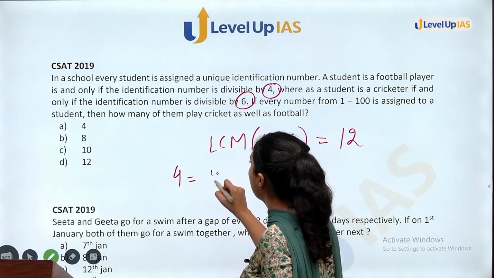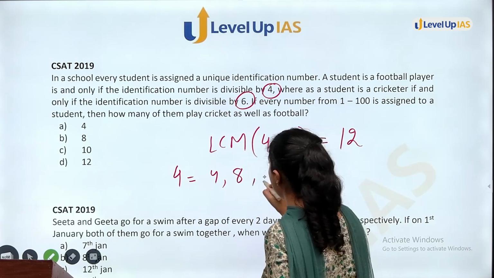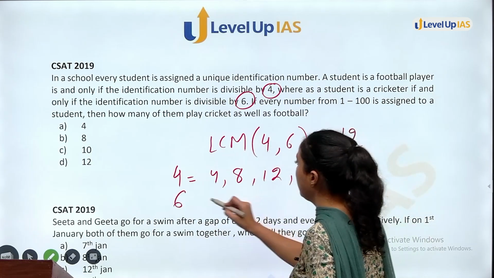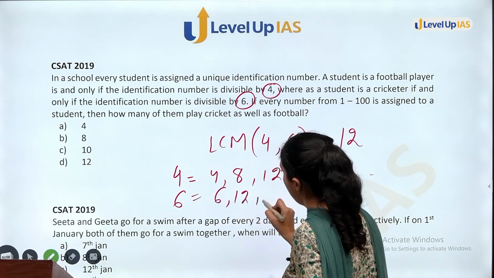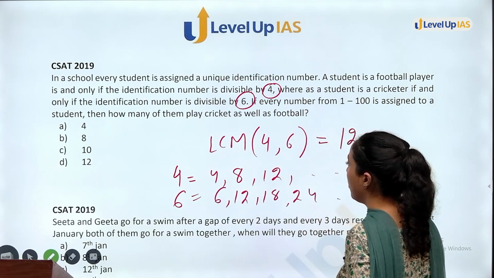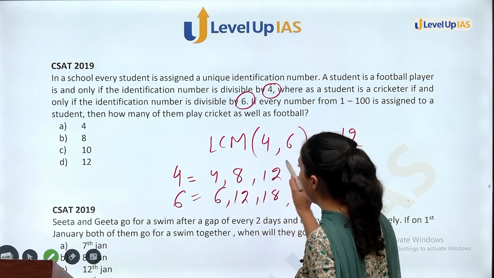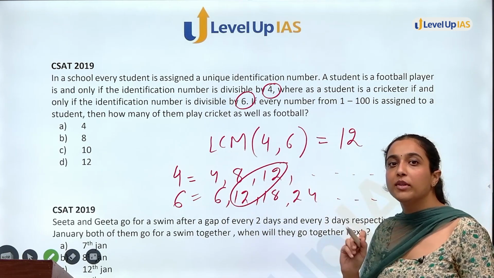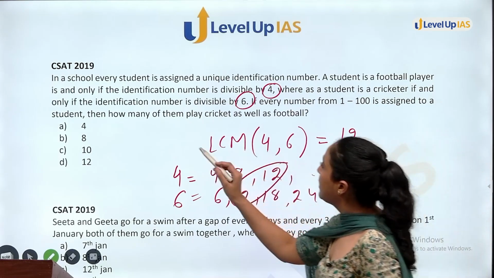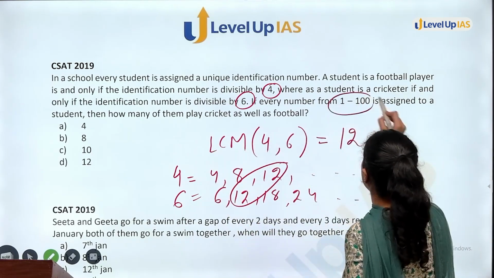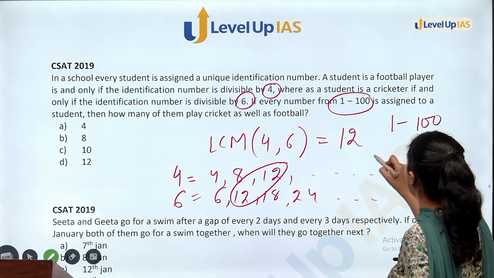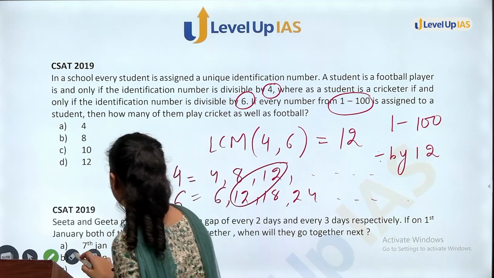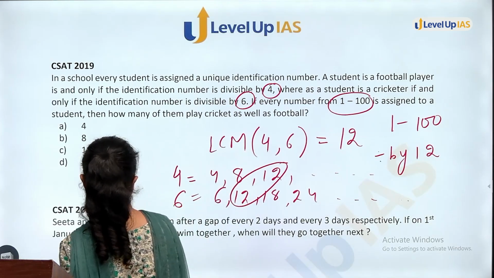You can see it like this. The number is divisible by 4, that means 4, 8, 12. Then if the number is divisible by 6, that means 6, 12, 18, 24 and so on. So what will be the first number common to both? 12, because it is the least common multiple. So basically the question is saying, from 1 to 100, how many numbers are divisible by 12?